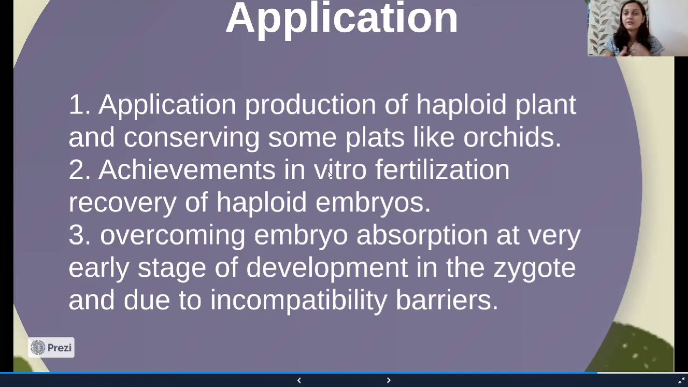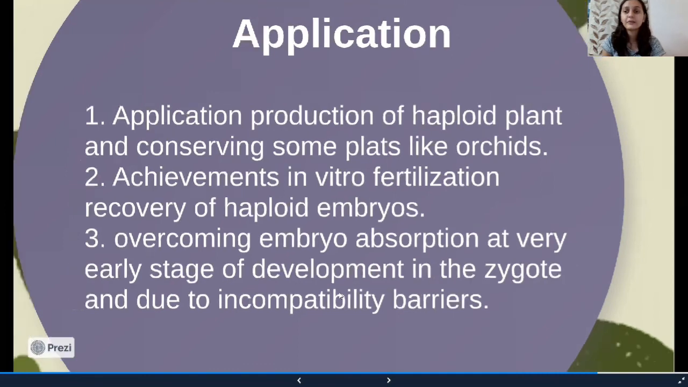We can produce these plants if they are commercially needed, or for overcoming embryo abortion at a very early stage. We can form an embryo at a very early stage in the zygote when there is a sexual incompatibility between the parents. This type of culture can be performed.